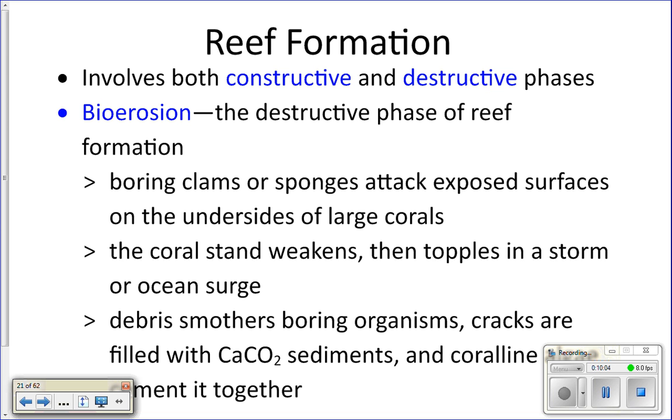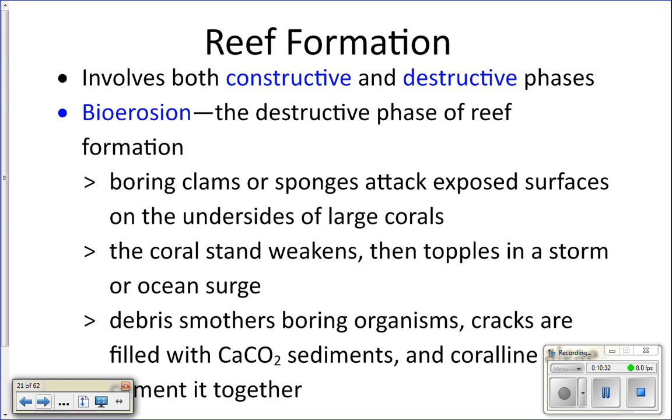And then you get coralline algae, the red algae, that grows over the surface of it. That coralline algae is going to take all of this now sand and shells and pieces of coral, grow over the top of it and cement it all together. Now you have a new hard surface for another little coral larva to come and settle down and start growing into a new colony. Okay, and then the boring organisms.